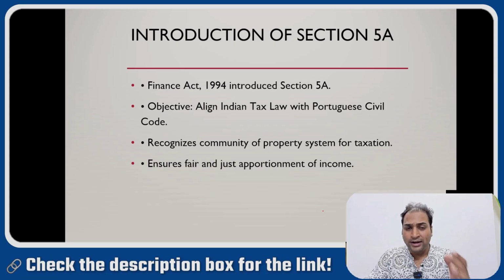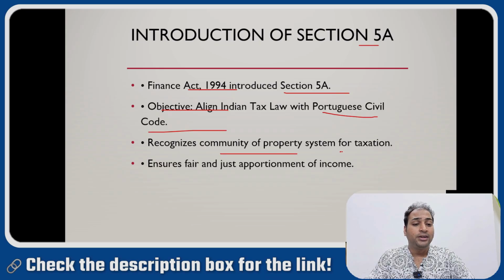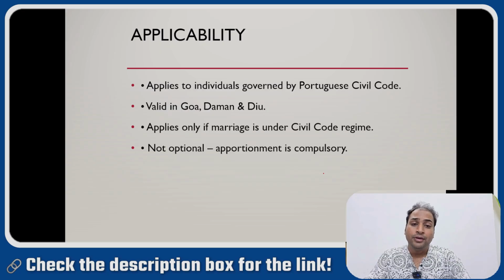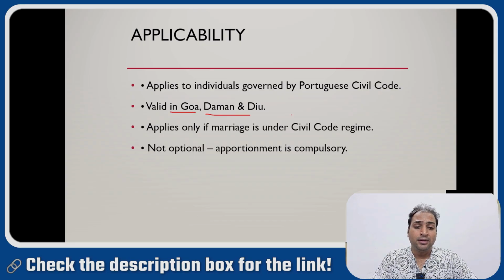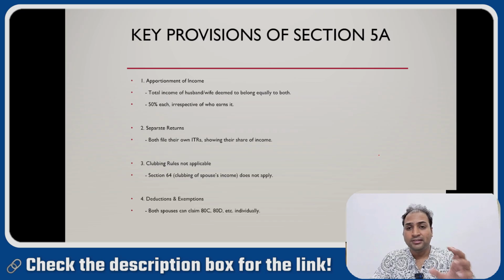To address this situation, Section 5A was introduced by the Finance Act 1994. The objective is to align income tax laws with the Portuguese Civil Code, recognize the community of property system for taxation, and ensure fair and just apportionment of income. This code applies only to residents of Goa and Daman and Diu. It applies only if the marriage is under the civil code regime, not optional. Apportionment is compulsory.